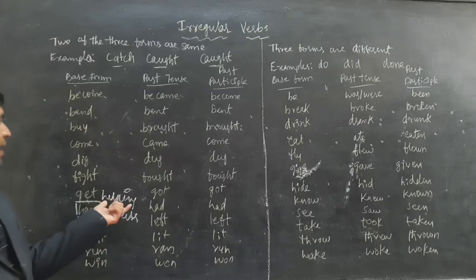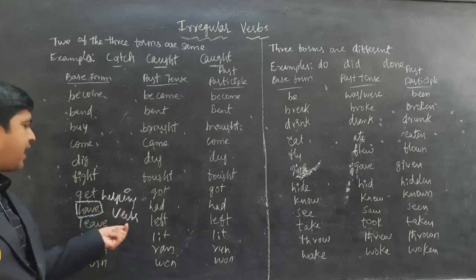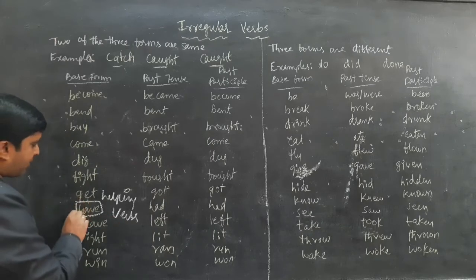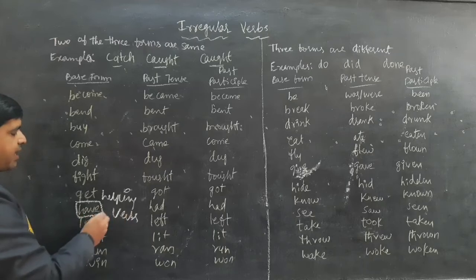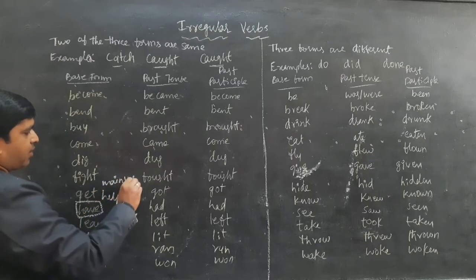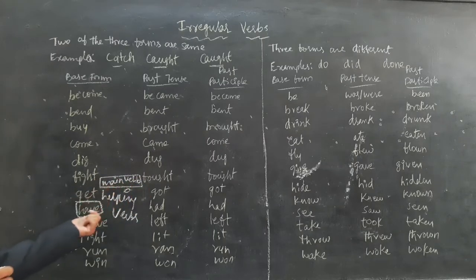If it comes along with other verbs, it is treated as a helping verb. If this verb alone comes in the sentence, we treat it as a main verb. And this is a part of irregular verbs.